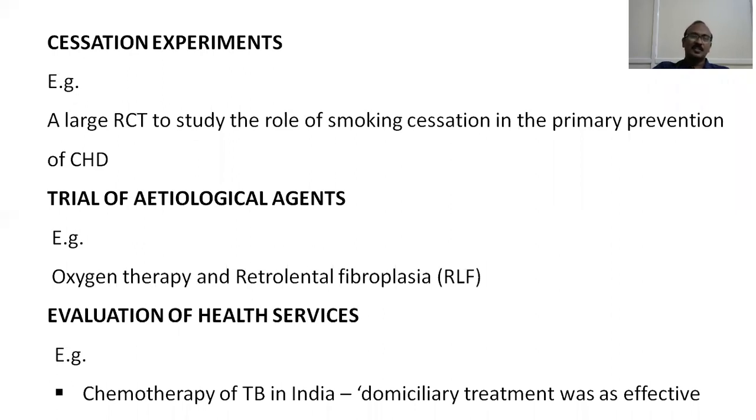Now, trial of etiological agents. Experimental epidemiology is meant to confirm or refute an etiological hypothesis. We have studied what a hypothesis is in descriptive epidemiology.